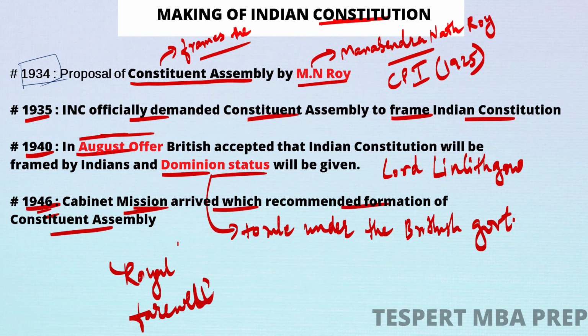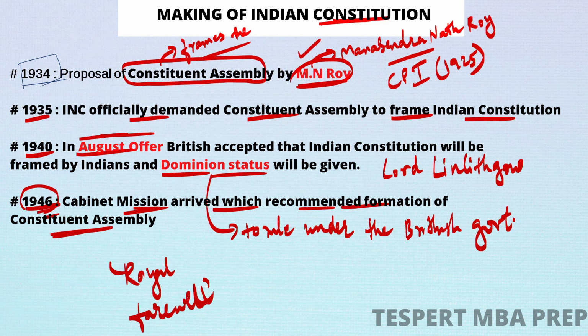As we already discussed, the Constituent Assembly was officially proposed for the first time by M.N. Roy, but it came into existence after the arrival of the cabinet mission in India in 1946. When the cabinet mission arrived, it recommended the formation of the Constituent Assembly, and then the Constituent Assembly was formed.